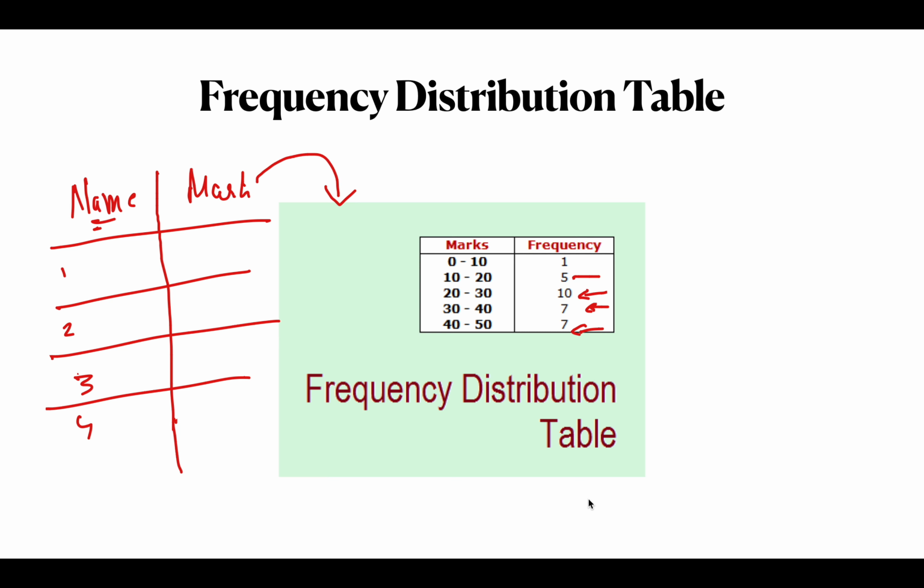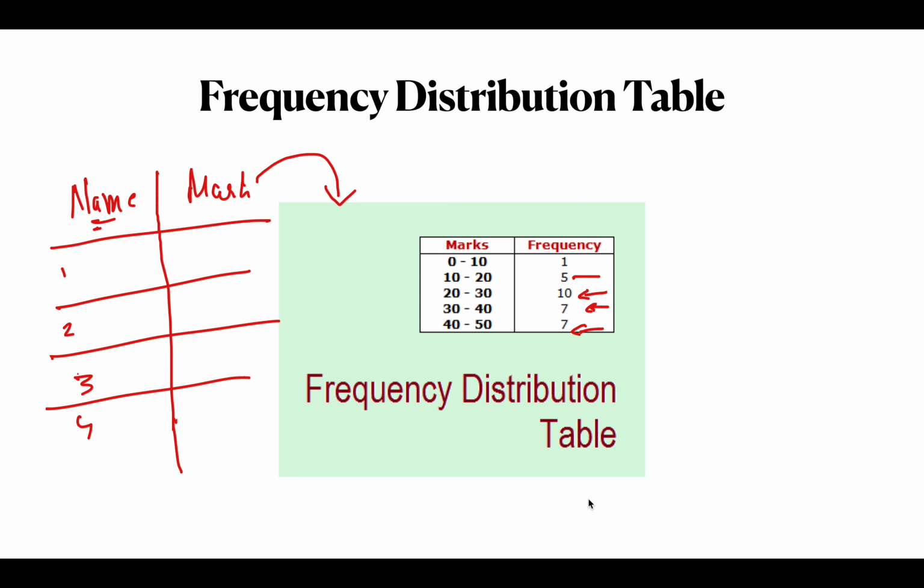However, it's not practical if we have a very large number of cases and our outcome space, our sample space, is very large. It doesn't make sense to draw the frequency distribution table, because if you have too many records, it will again be a tedious problem. How will you get insights if there are too many rows in the table?